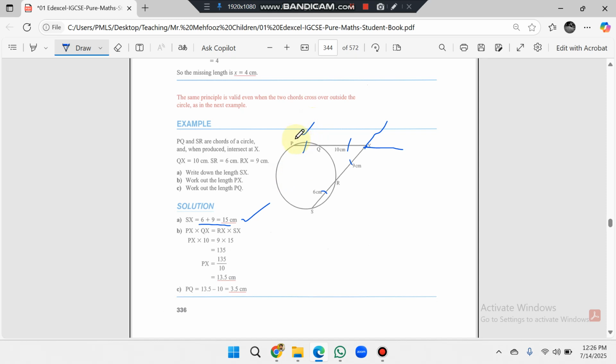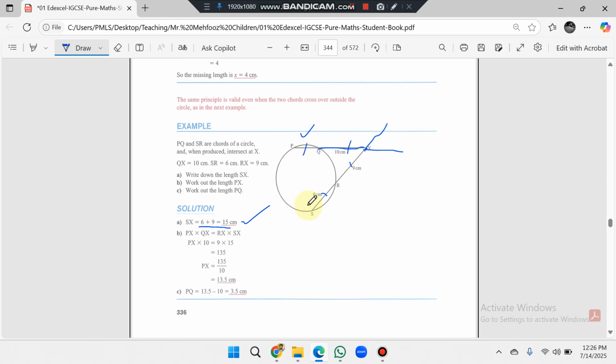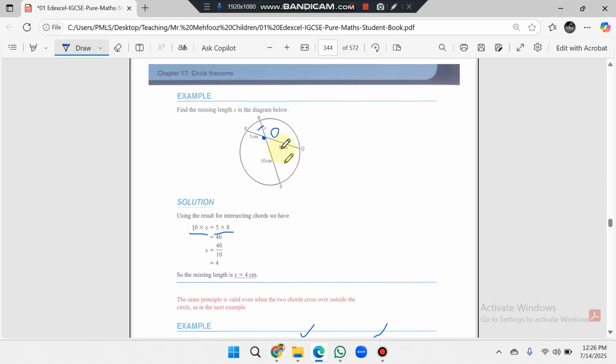The relation for this is that PX, the total length, multiplied by QX, the outside length, is equal to RX multiplied by SX. This is the change in the relation. Previously we studied RO multiplied by OS and PO multiplied by OQ.